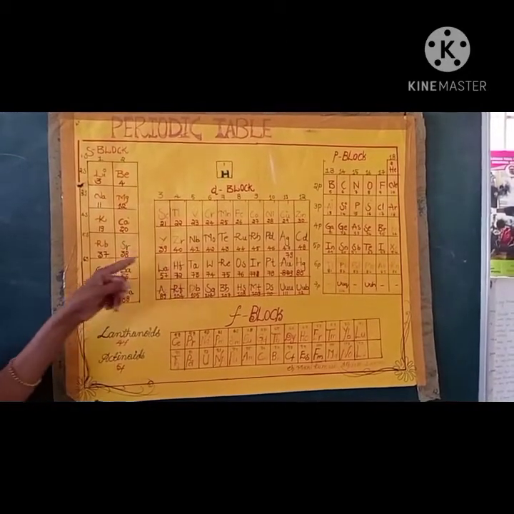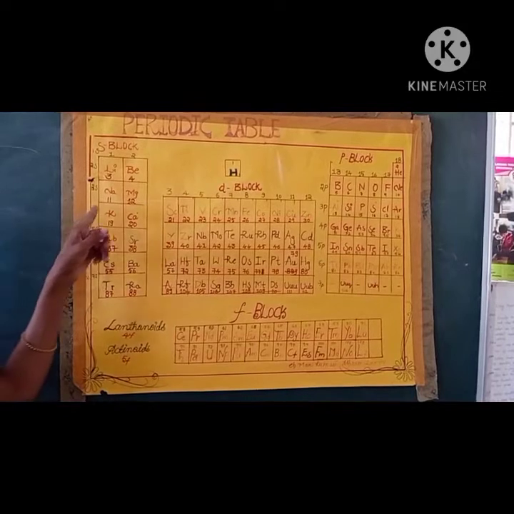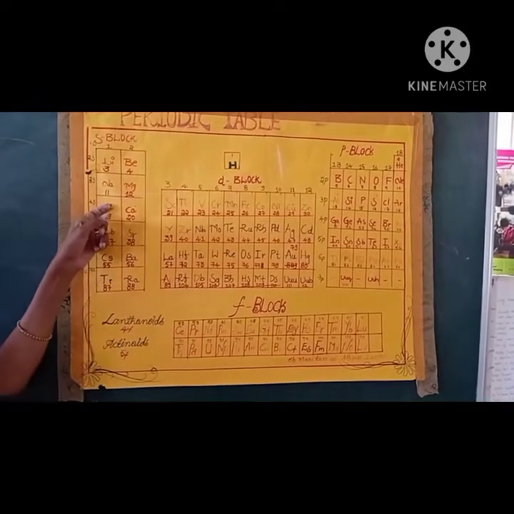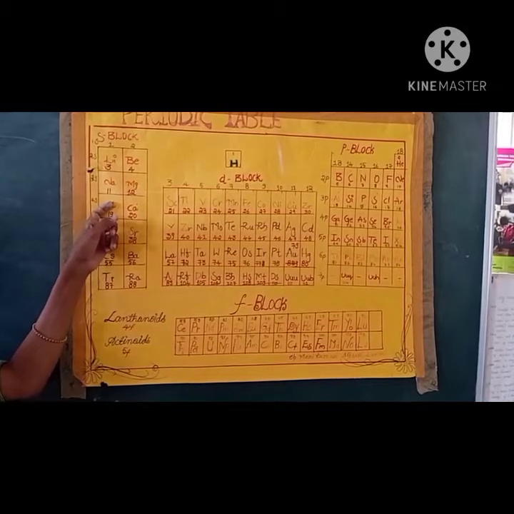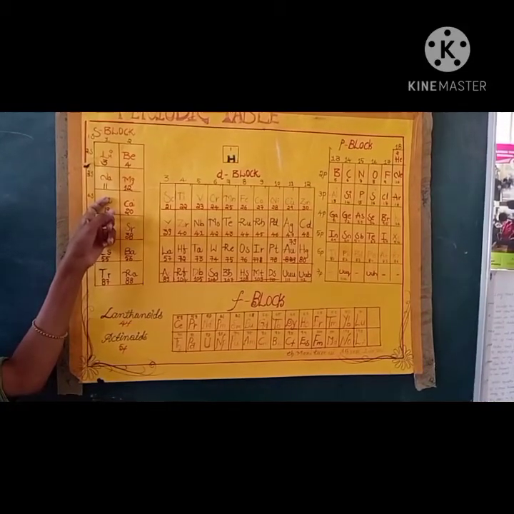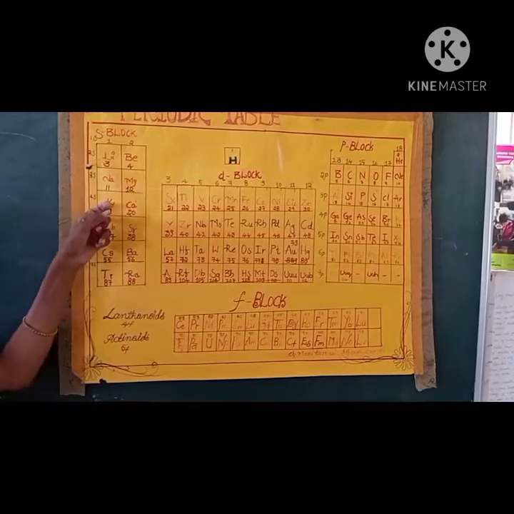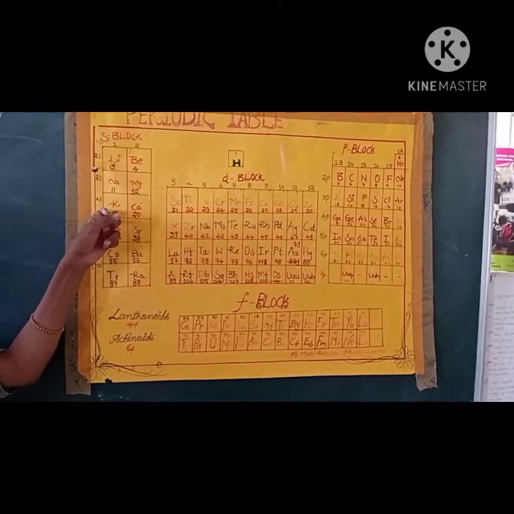Let us see how many horizontal rows are there. There are 7 periods and 18 groups. Vertical rows are called groups and there are 18, and horizontal rows are called periods and there are 7.